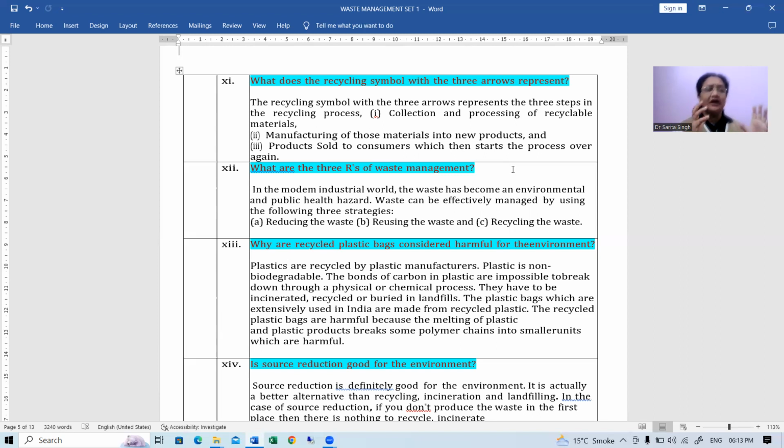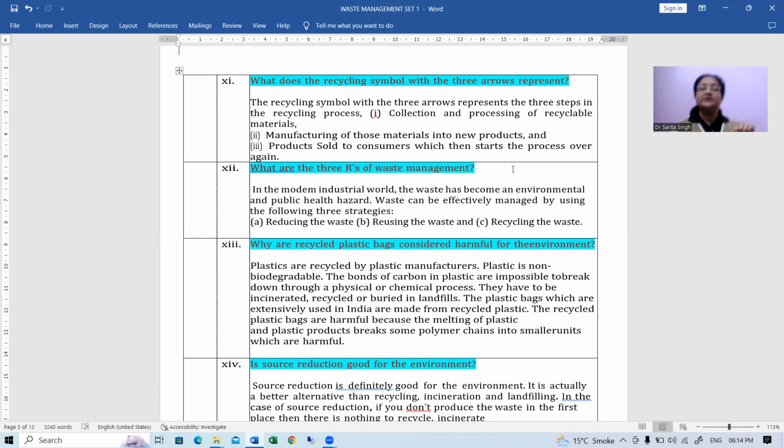So if they are going to just dump all the waste in the open, there will be a big problem for the other things for which they need land area. Okay, for settlements, for industries, and for construction purposes and all. So the waste disposal is a big issue these days, right?